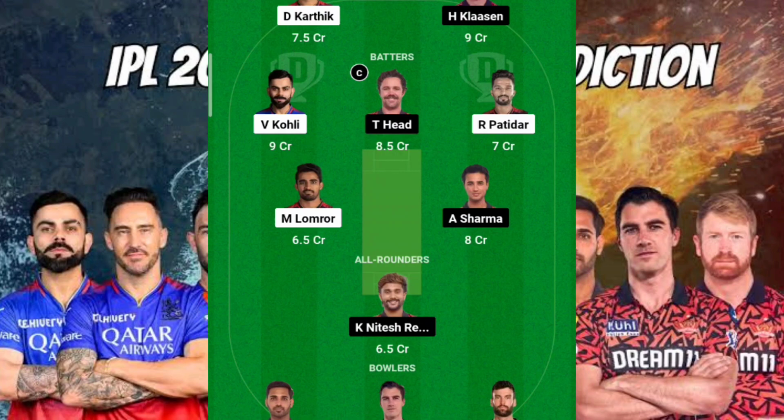You may wonder. At the same time, I have kept Travis Head as my captain, and Klaasen as my vice captain. Again, you can go for Abhishek Sharma as your vice captain, but I think Heinrich Klaasen will go for something very huge in this particular scenario, in this format. Okay, fine.